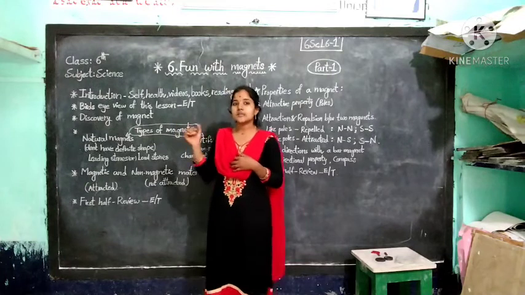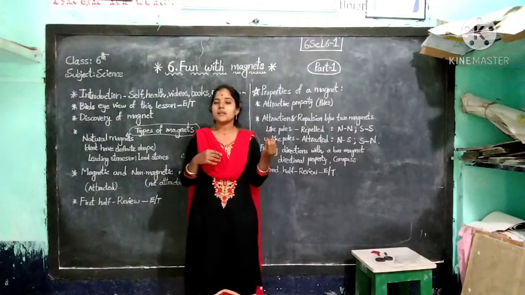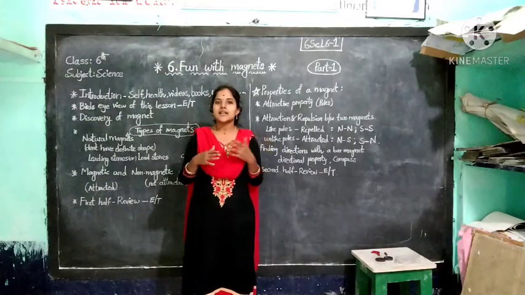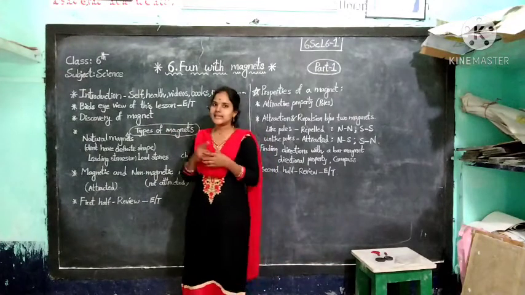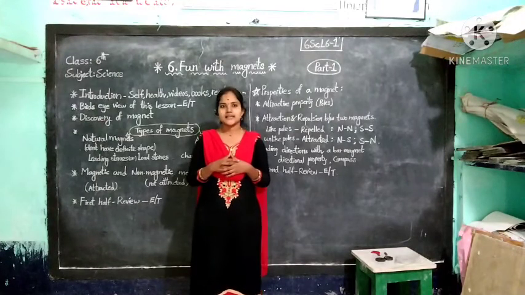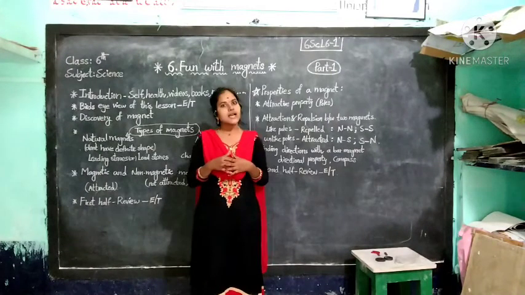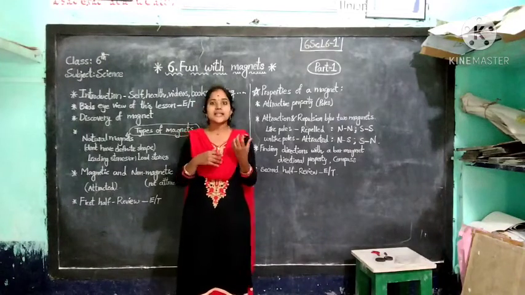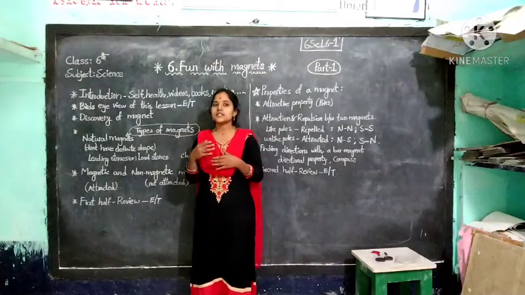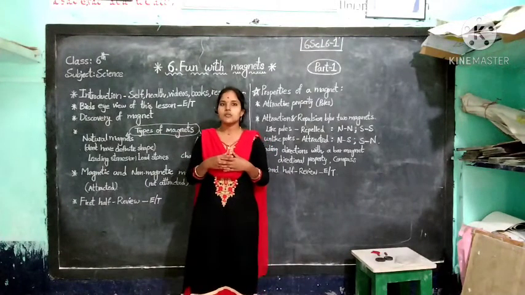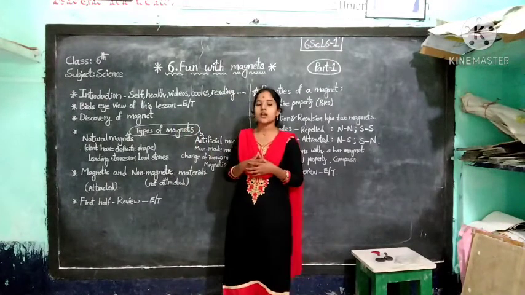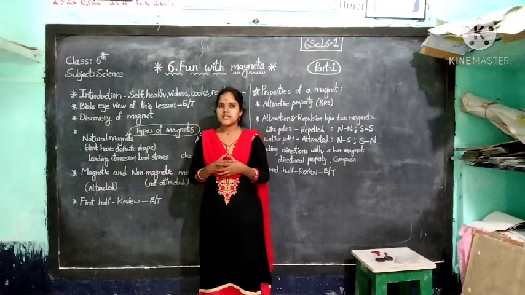Why was it given that name, children? Because the shepherd boy's name is Magnus, and next, that place, Magnesia. That's why the rock has the name magnet. Did you understand, children? What is the name of the shepherd? Magnus. And which place? Magnesia in Greece. That is the magnetic rock, and the name magnet comes from the word magnetite. Did you understand why magnet? This is the story of the magnet. Remember that, children.